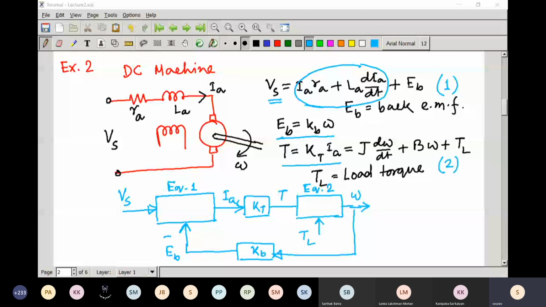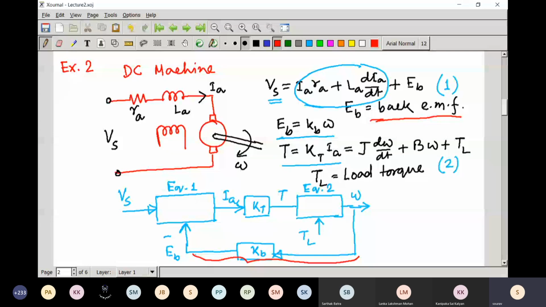Anyway, now you can see that this is a system. It is a simple DC machine, an electrical separately excited DC machine. And if you write those dynamical equations, from there you can see that this machine runs on a feedback mechanism. And here this is that feedback path. That feedback is established in the form of the back EMF. So this is another nice example of a feedback system.